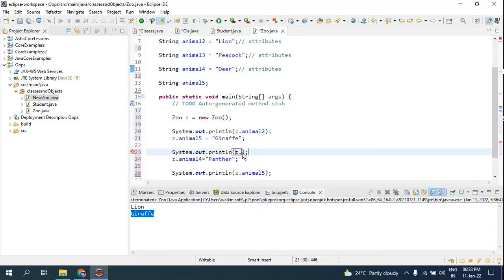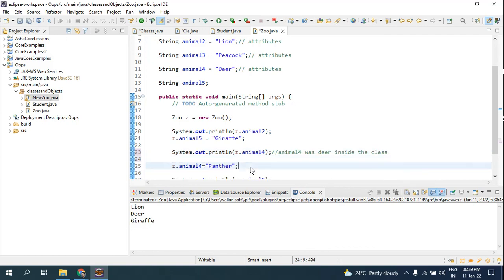So here when I run this, look here, this animal4 was deer inside the class.